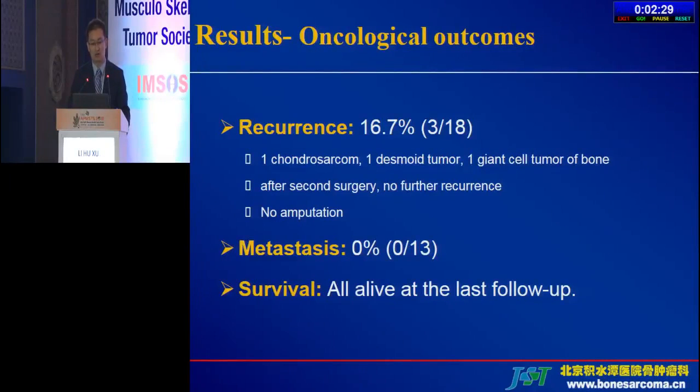For oncological outcomes, we had a total of 3 recurrences: 1 chondrosarcoma, 1 desmoid tumor, and 1 giant cell tumor of bone. After second resection, there was no further recurrence, and no amputation. No metastasis was found, and all were alive at the last follow-up.